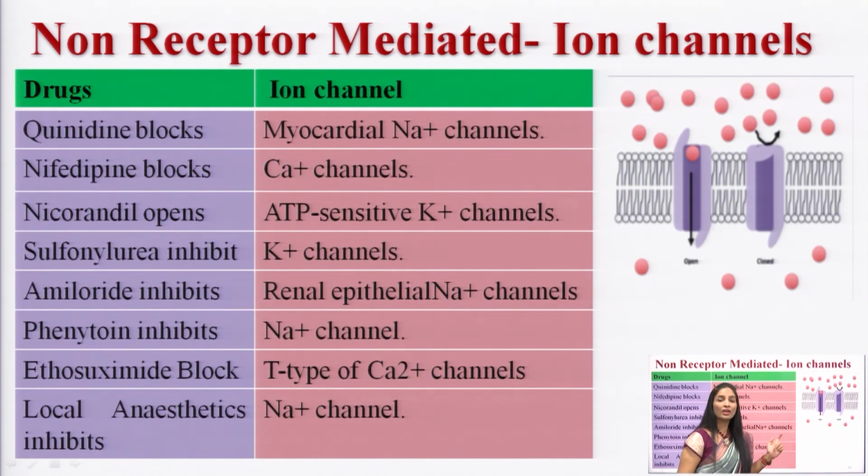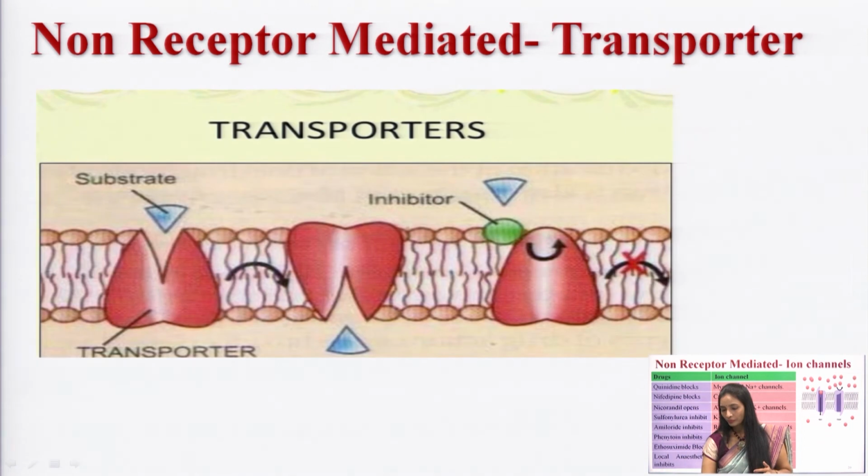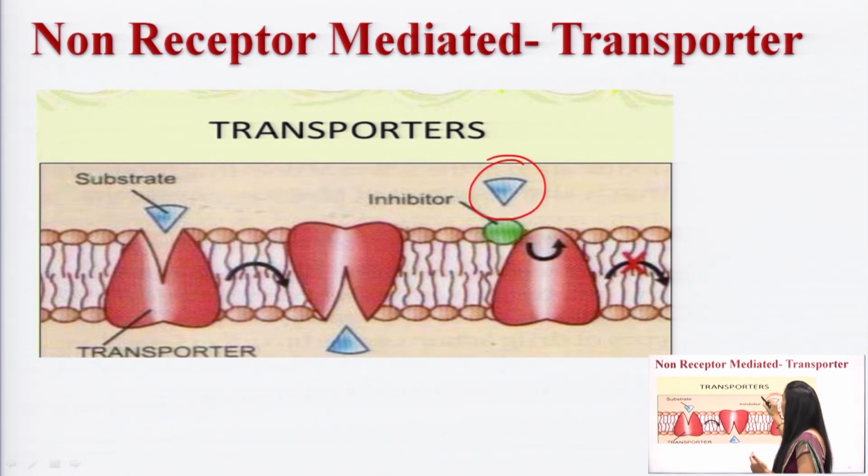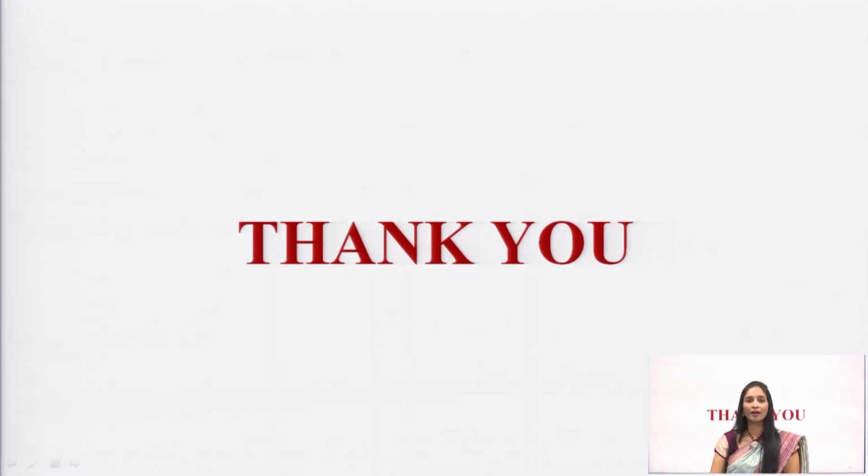And these are the drugs which act through ion channels, for example quinidine, nifedipine, sulfonylureas, amlodipine, phenytoin, ethosuximide and local anesthetics. All these drugs either block or open the channels for ions; they are ion channel openers and blockers. The last one is transporters. Here the drug shows its action through transporters, which carry the substrate. If you administer blockers, they will block the transport of the substrate. Thank you so much.